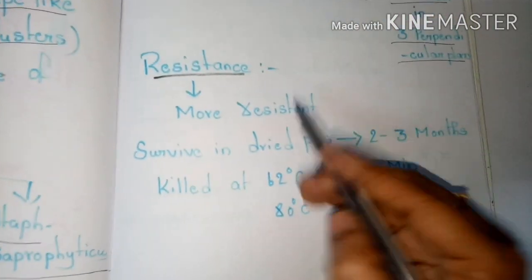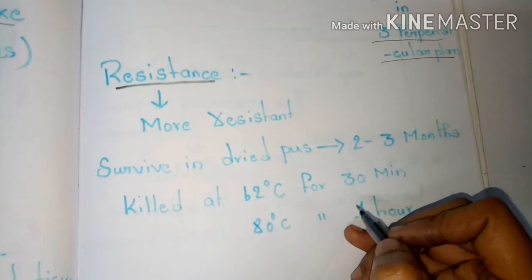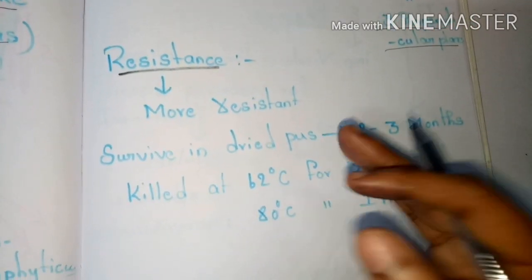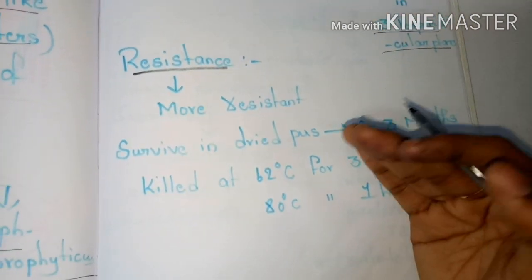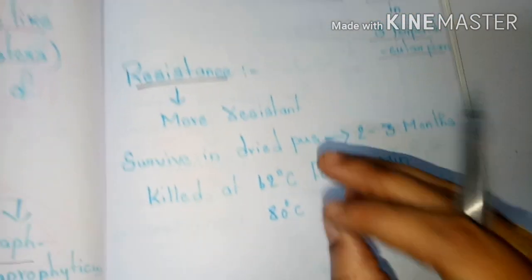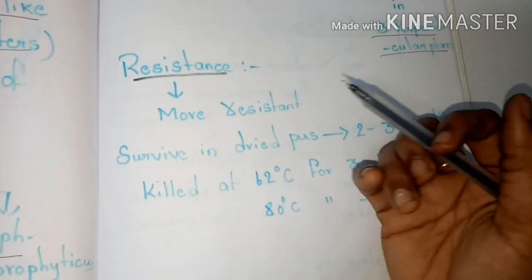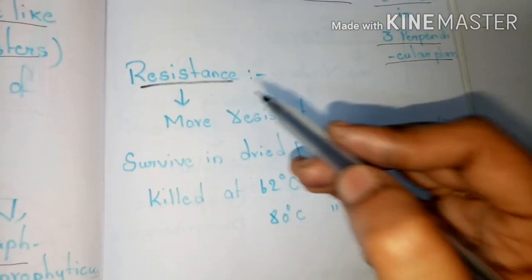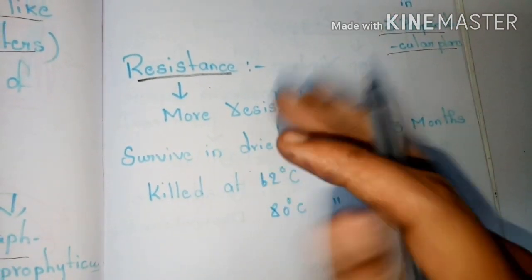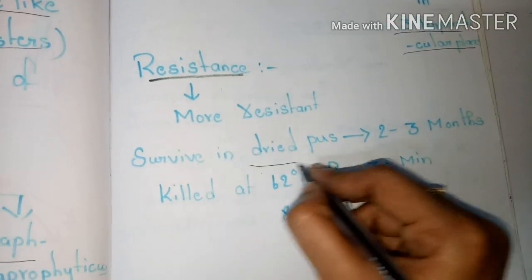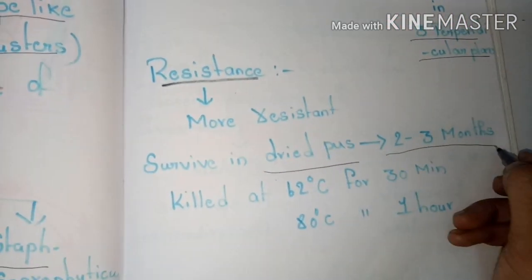Let's see the resistance of Staphylococcus aureus. Resistance is nothing but the conditions in which it survives, at which temperature it survives, and at which temperature it is killed. These all come under resistance. Compared to other bacteria, Staphylococcus aureus is more resistant. It mainly survives in dried pus for about 2 to 3 months.